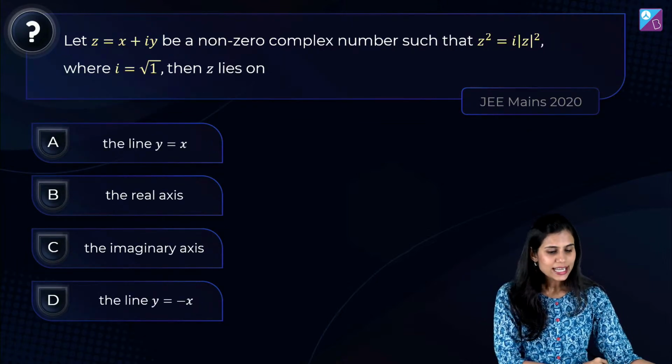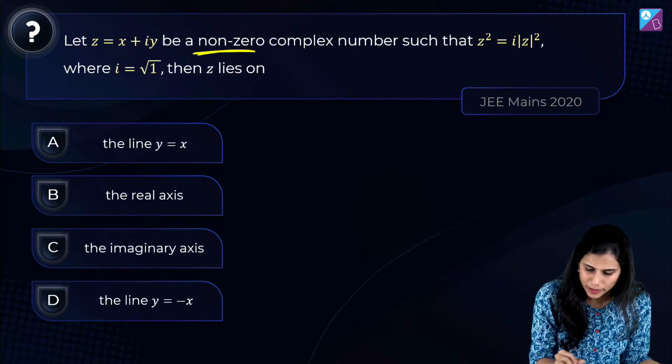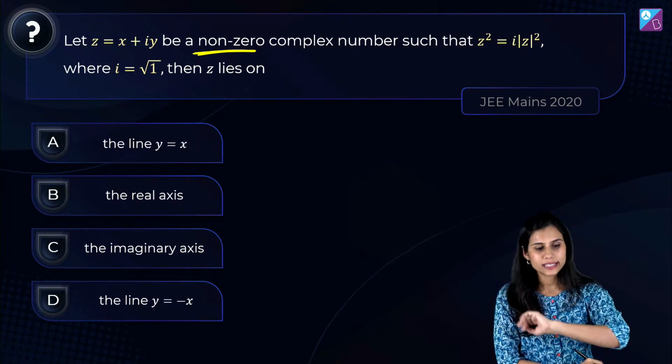Check this out. z is x plus iota y. It's a non-zero complex number such that z square is equal to iota times mod z ka square.